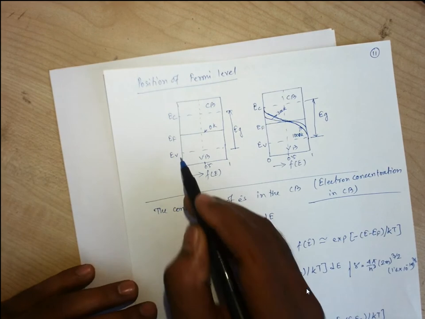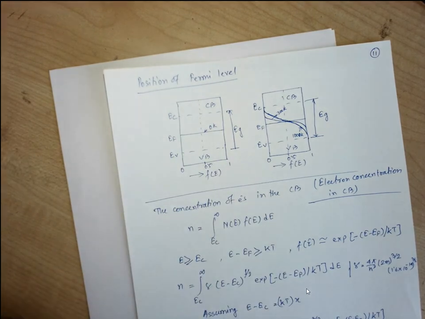So here the highest energy level of the valence band is EV. All the holes lying in the valence band will acquire the energy states which are lower than EV. So this interval for the holes will start from the lowest energy level and go up to the maximum, that is EV.